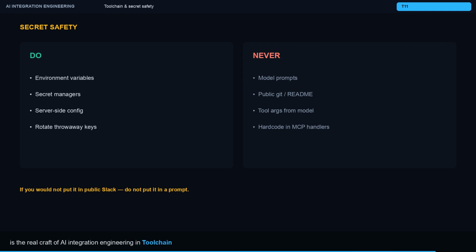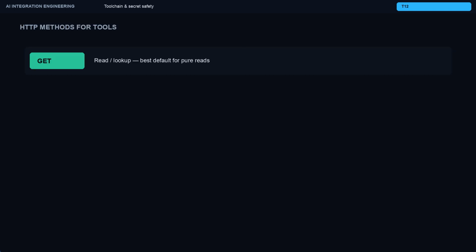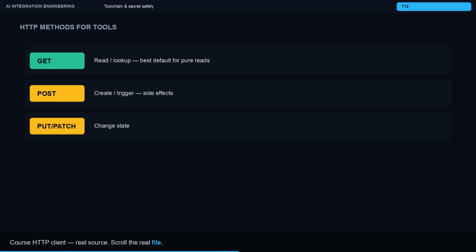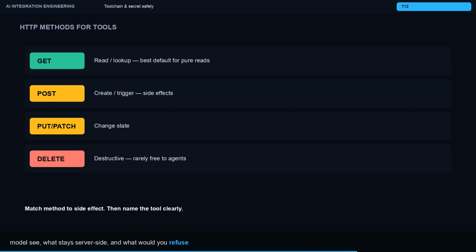On screen, follow packages/shared/src/http client.ts. Caption: course HTTP client real source. Scroll the real file. Ask, what arguments does the model see, what stays server-side, and what would you refuse to register? Write one sentence in your notes answering those three questions for this lesson.